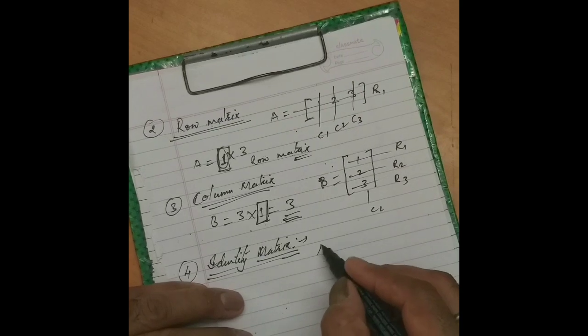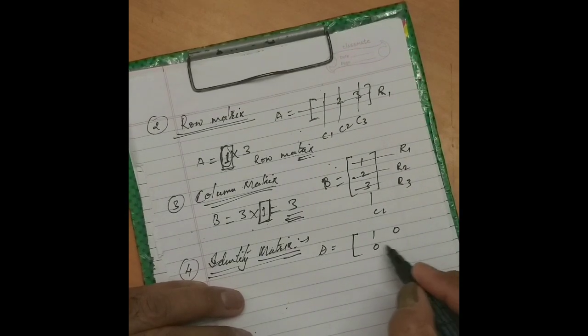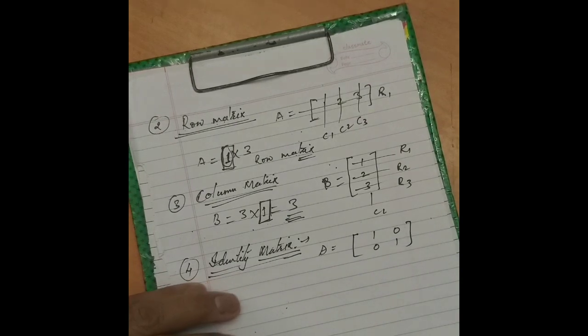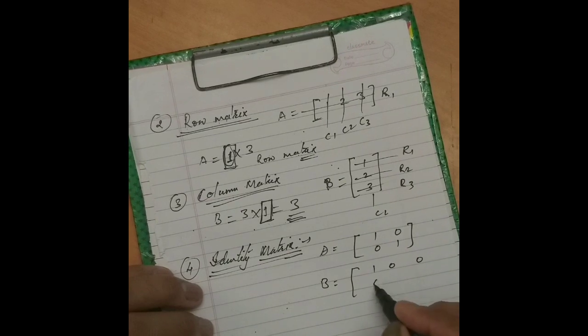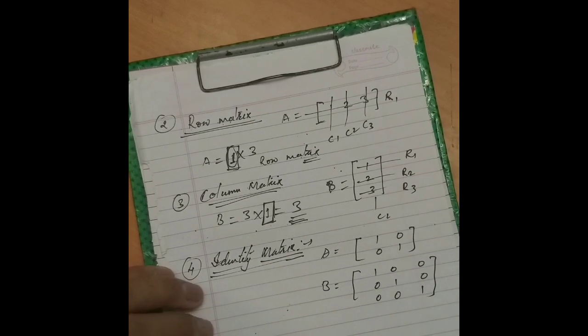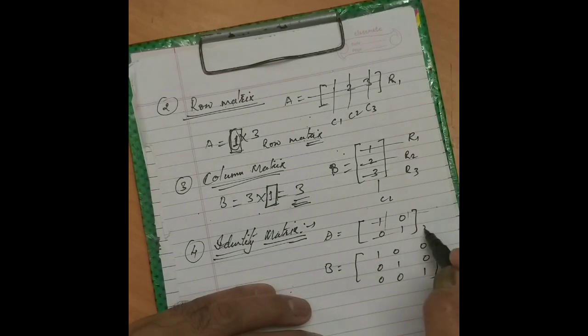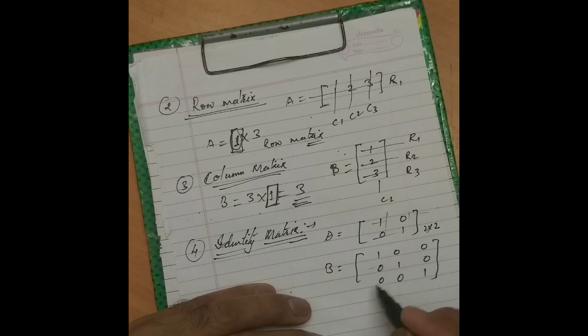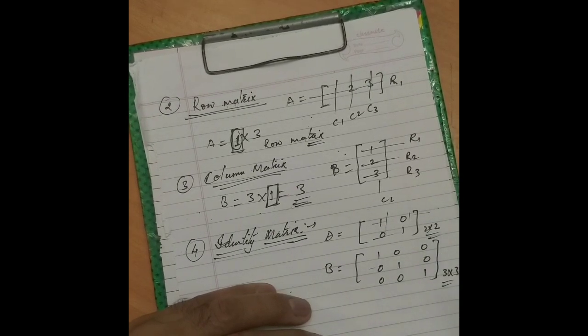So I write first matrix A: 1 0 0 1, and matrix B: 1 0 0 0 1 0 0 0 1. Now you can see the order of this matrix is 2 by 2, and the order of this matrix is 3 by 3.